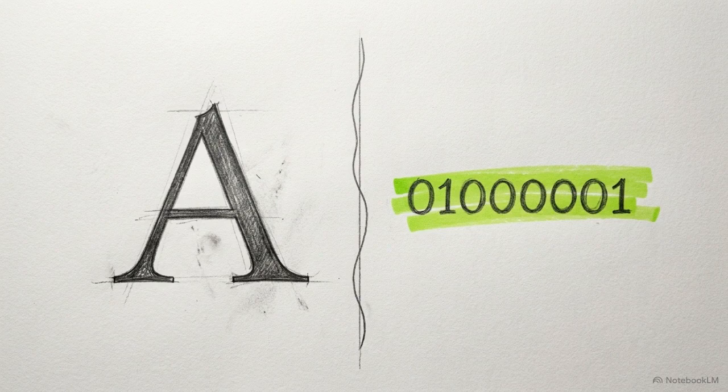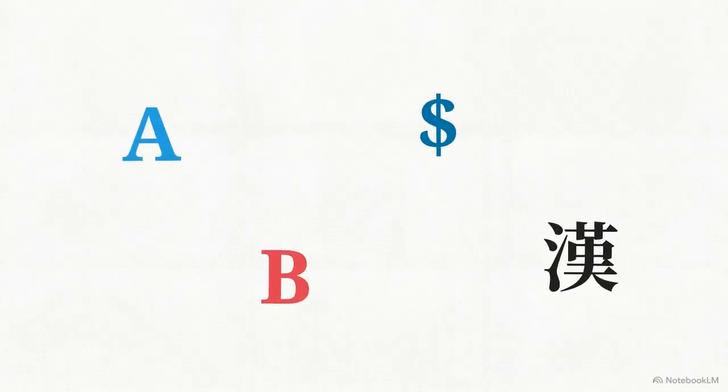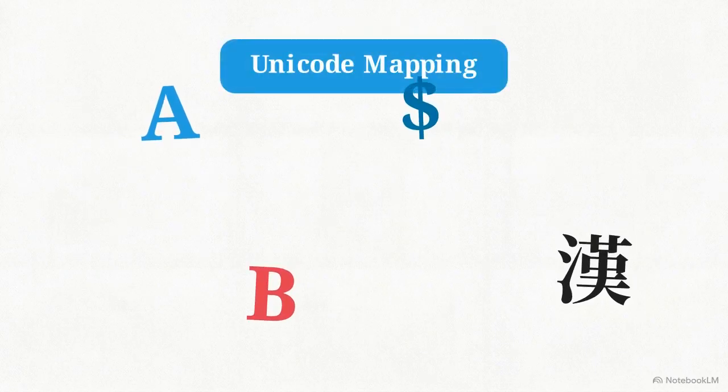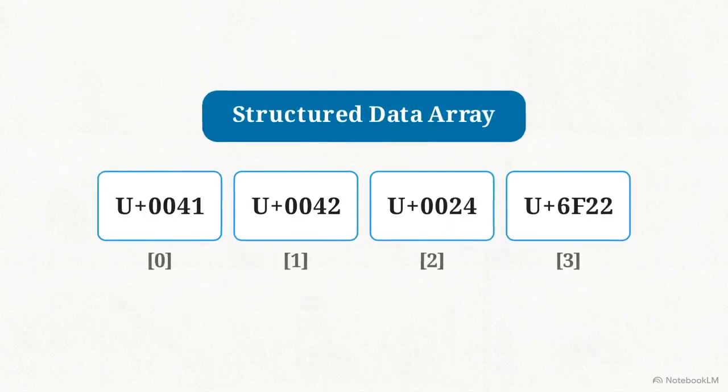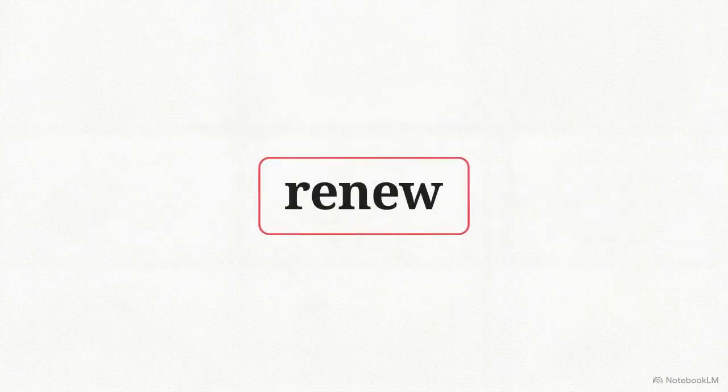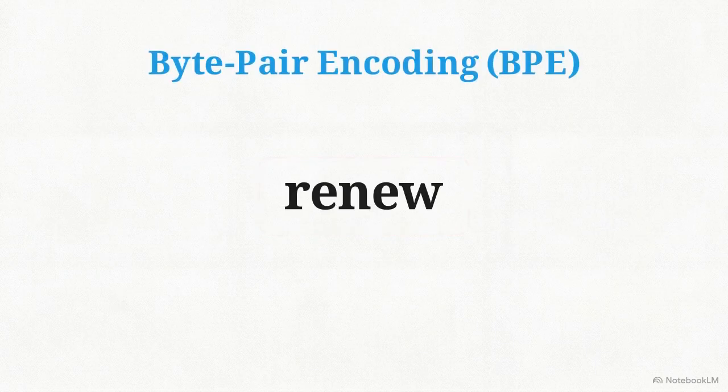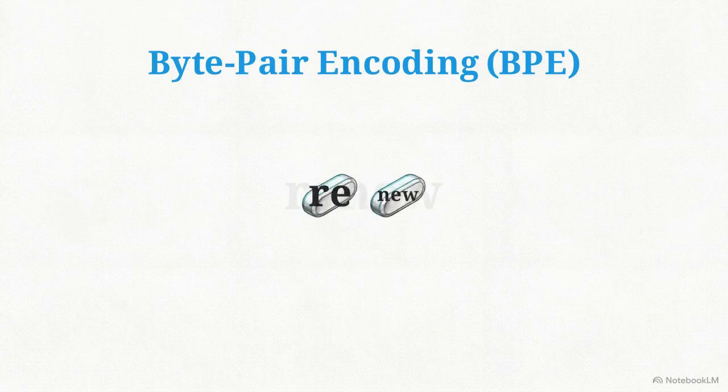Computers process binary code, not human alphabets. To begin, systems rely on standards like Unicode to map characters to unique numeric identifiers the machine can manipulate. But machines don't handle words as single units. Instead, they use an algorithm called byte pair encoding to fracture text into subword chunks known as tokens. For example, the word renew splits into 2 distinct blocks, re and new.